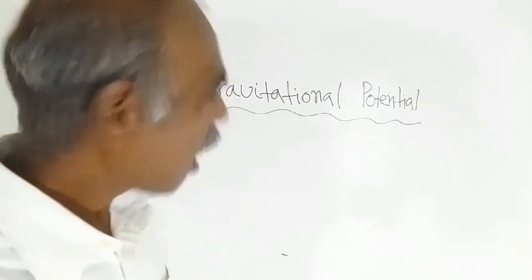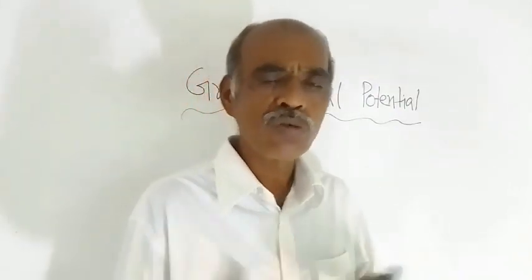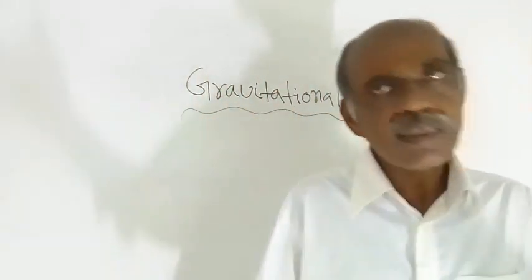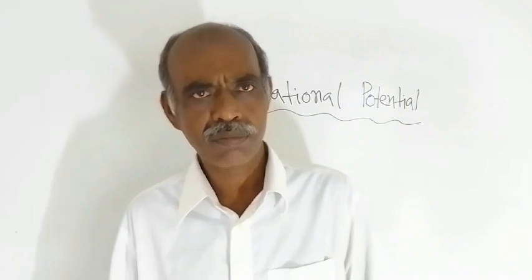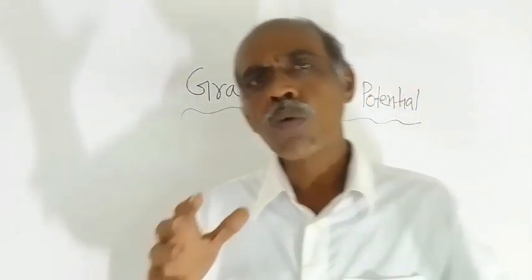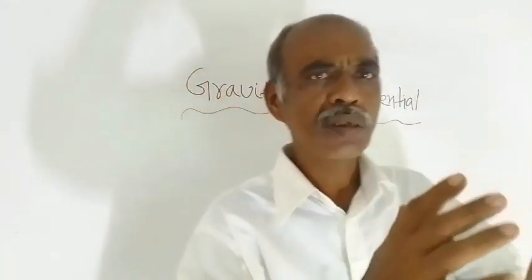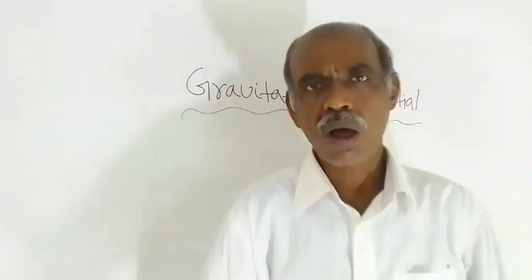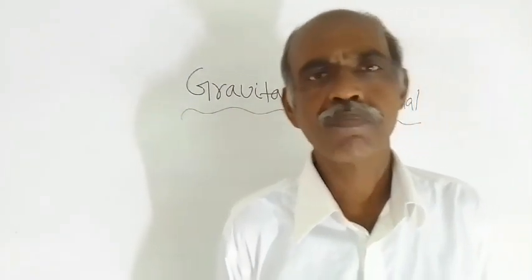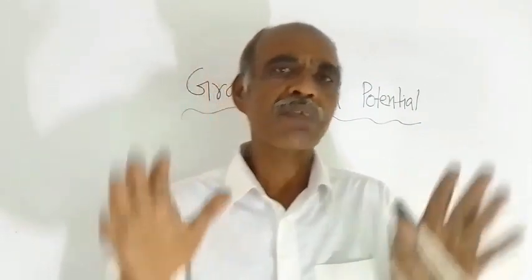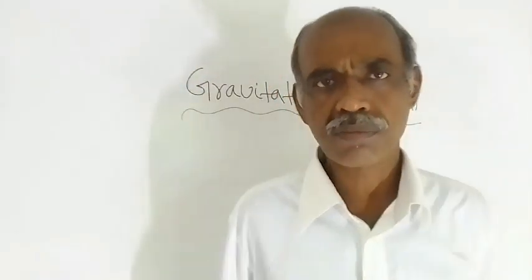First we need to know how gravitational potential is defined. Say there is a gravitational field. Where will you find a gravitational field? Whenever you find an object, of course there is a gravitational field surrounding that object.